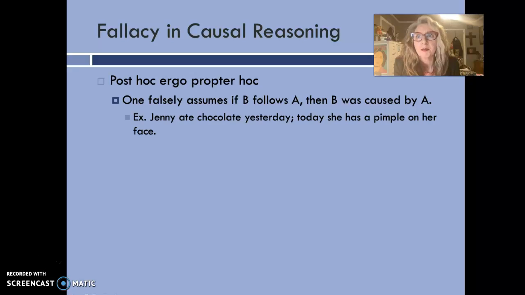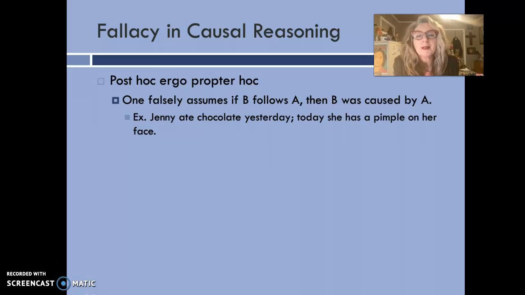I always love to use lung cancer as an example because there are people that smoke and they don't get lung cancer. They will get emphysema if they continue to smoke, but you can get lung cancer without having ever smoked. But if B follows A, if you have lung cancer, we always assume that person smoked.